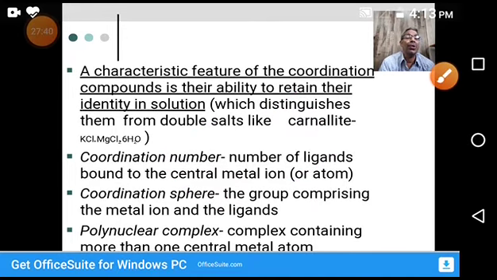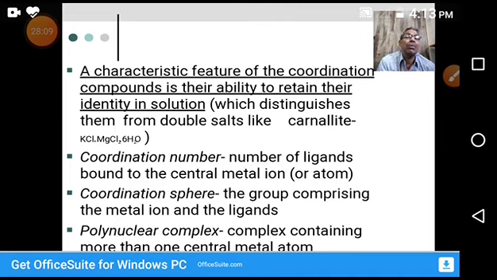Okay, polynuclear. There are some compounds which have more than one metal atom in the center. Those complexes are called polynuclear complexes. So these polynuclear complexes contain more than one central metal atom. So we can have, say, 2 or 3. This is observed in the case of carbonyl complexes, metal carbonyls. So you'll see it next year. Metal carbonyls is another chapter.